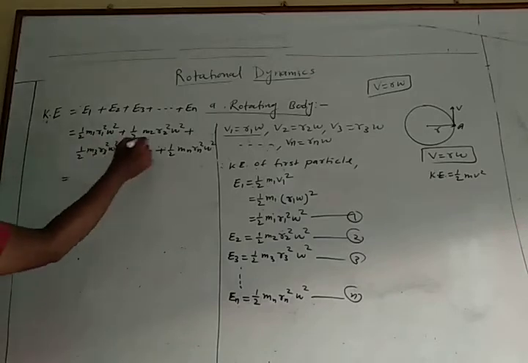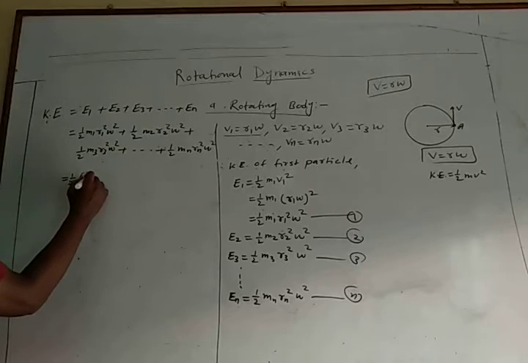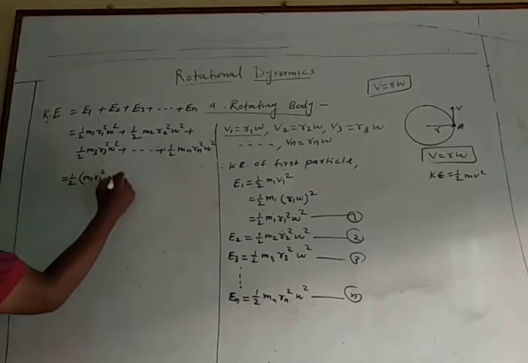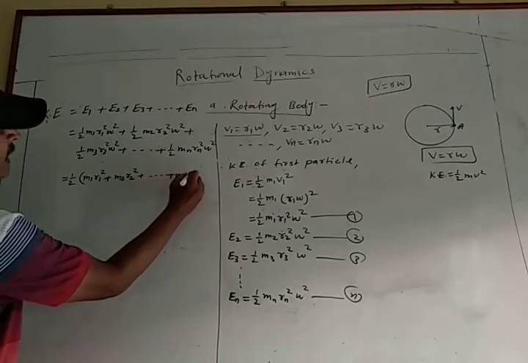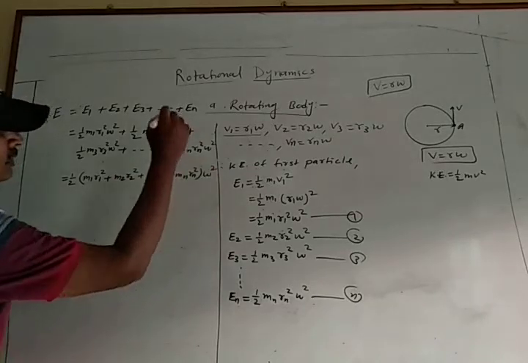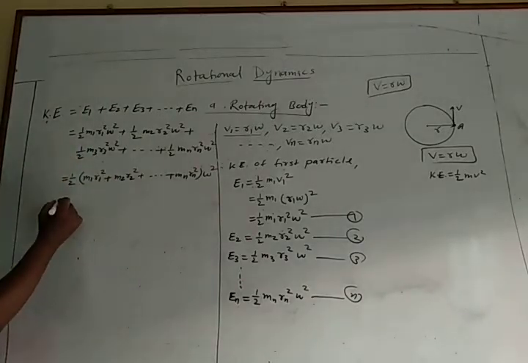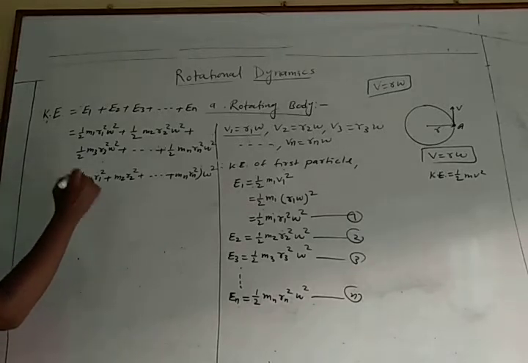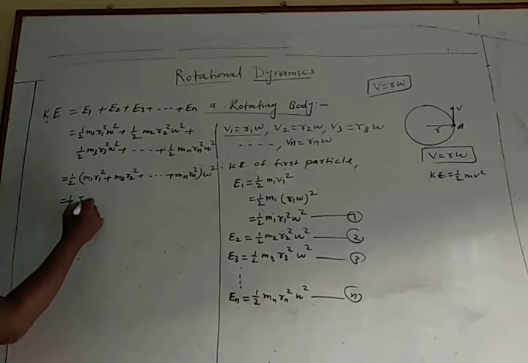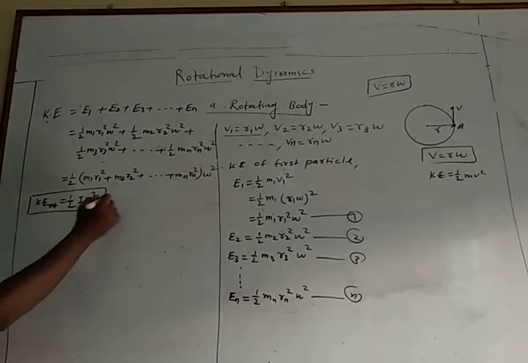Then equal to 1 by 2 common in bracket: m1 r1 square plus m2 r2 square up to mn rn square, into omega square, and half common. Then equal to 1 by 2, and this bracket is nothing but the total moment of inertia. So half I omega square. This kinetic energy of rotating body is equal to half I omega square.